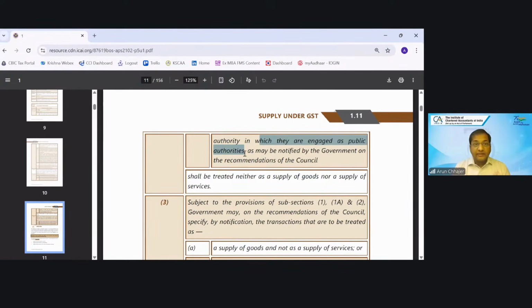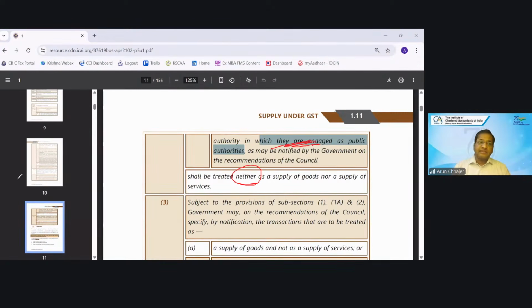But alcoholic liquor license was chargeable to GST in the earlier days. Finally, they issued the notification using the power of Section 7 subsection 2 clause B, that it is now neither supply of goods nor supply of service.